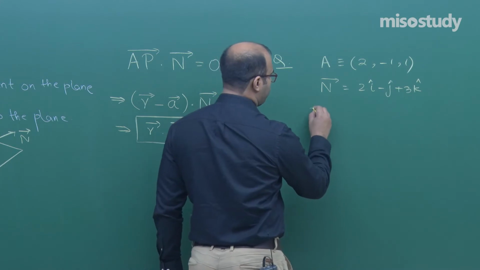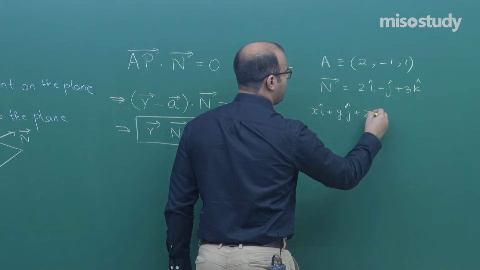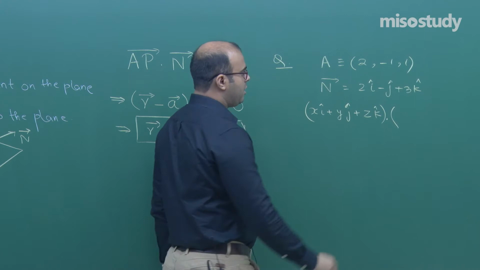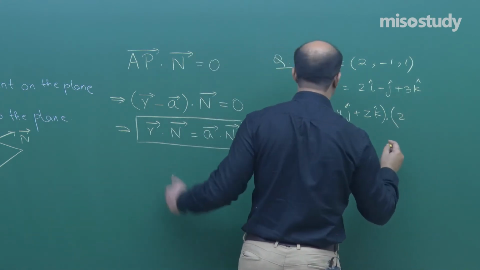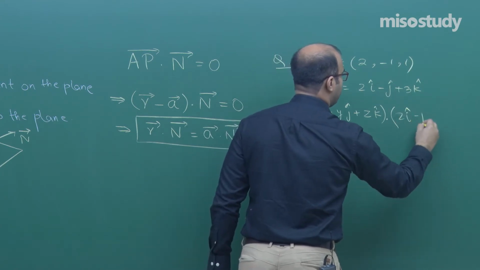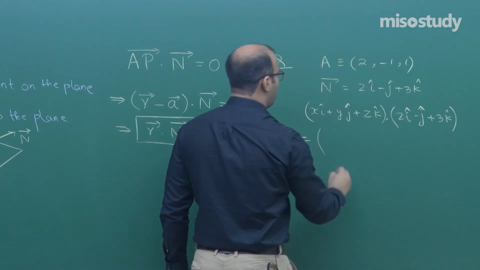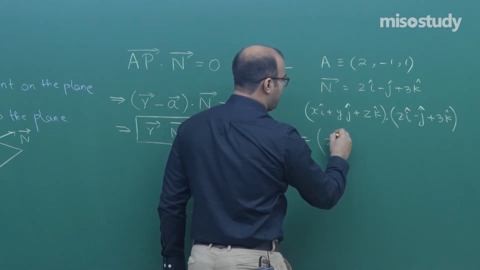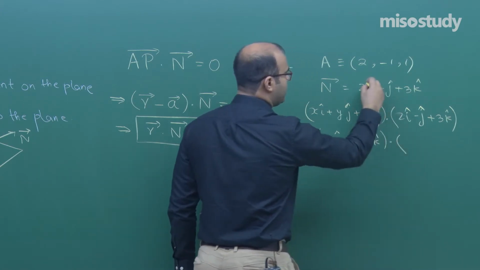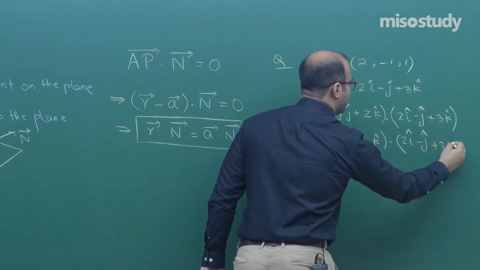Here r is x i cap plus y j cap plus z k cap, a variable point, dot product with the normal vector, 2i cap minus j cap plus 3k cap. It is equal to the position vector 2i cap minus j cap plus k cap dot product with the normal vector 2i cap minus j cap plus 3k cap.